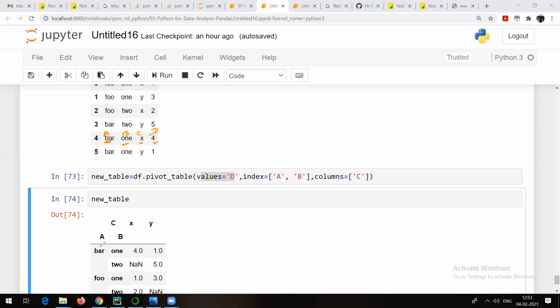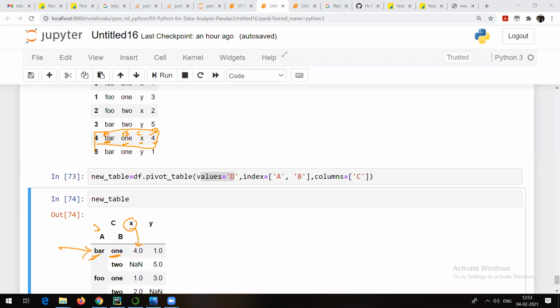So if the A value is bar, that means I will go with this index. Right? That means this one. What is the B value? The B value is 1. That means this one. What value do I want? I want the value of X. That is 4. So only in one access I got whatever was required. Right? That's the use of pivot.